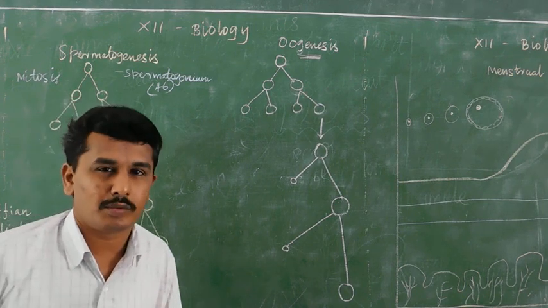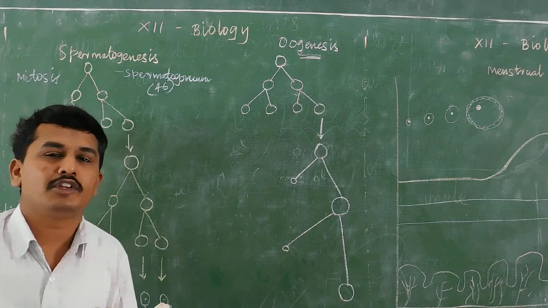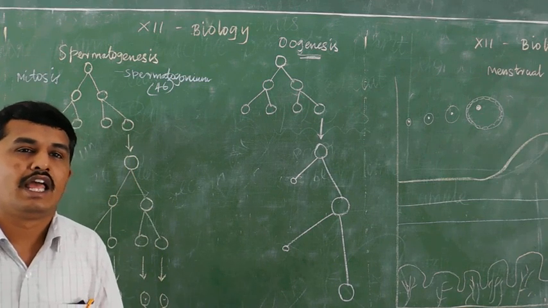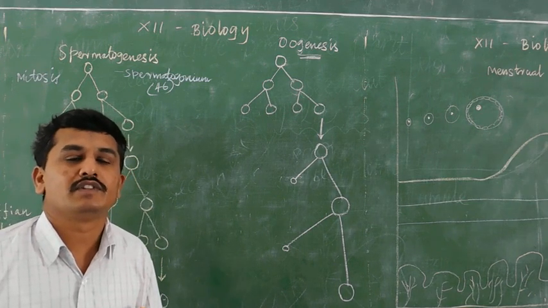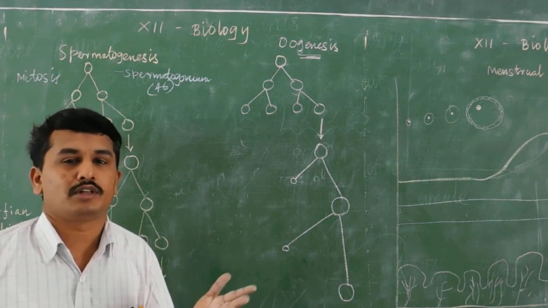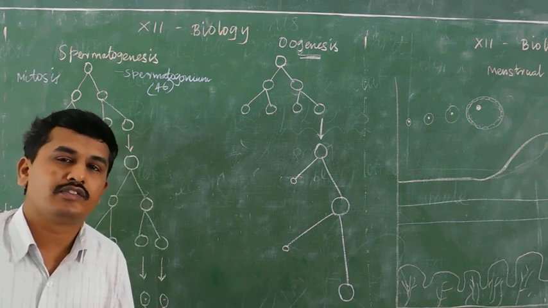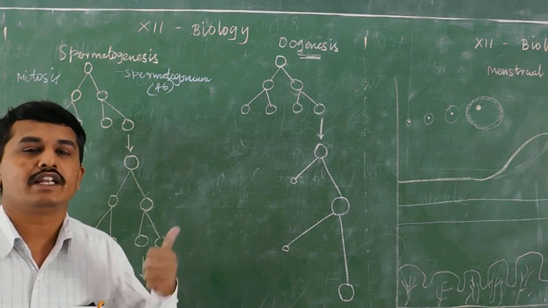During mitosis, there is karyokinesis and cytokinesis. Karyokinesis means division of the nucleus, and cytokinesis means division of the cytoplasm. During karyokinesis, four steps are present: prophase, metaphase, anaphase, telophase. Then cytokinesis.